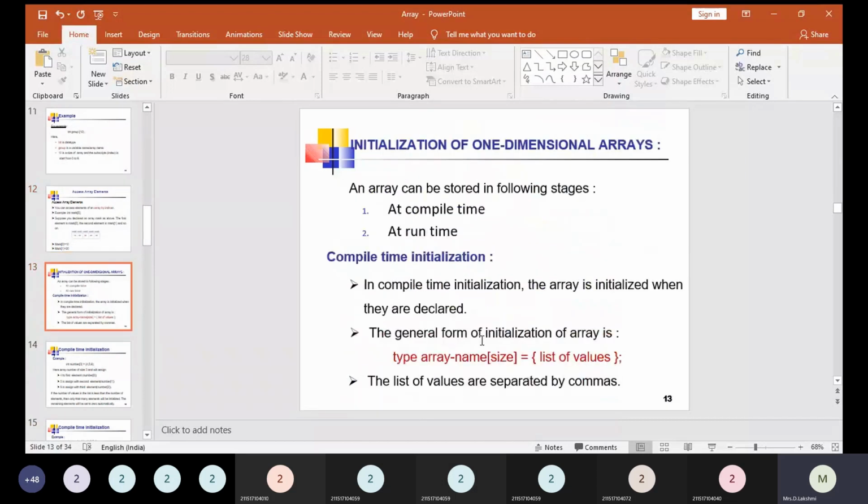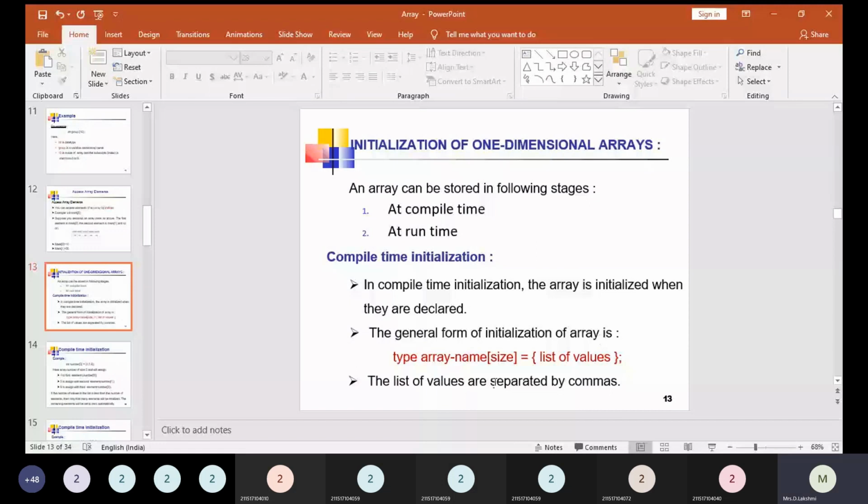Now, how are we going to access the array, how are we going to take the element from an array, and how are we going to view the element, right? An array can be initialized in the following stages: at compile time and at runtime. Here, compile time initialization: the array is initialized when it is declared. The general form of initialization of an array is type array name of size is equal to list of values. The list of values are separated by commas.